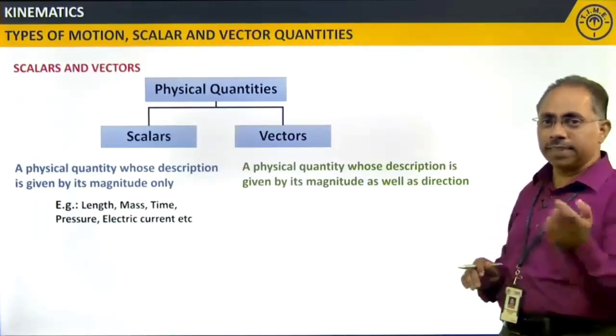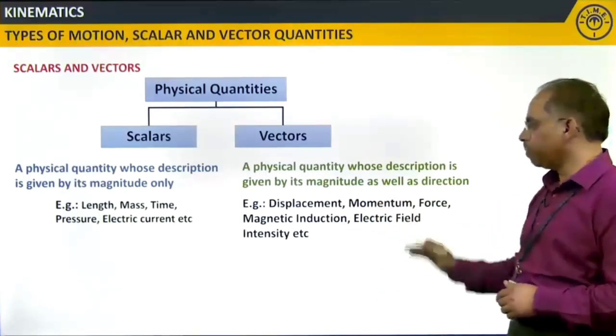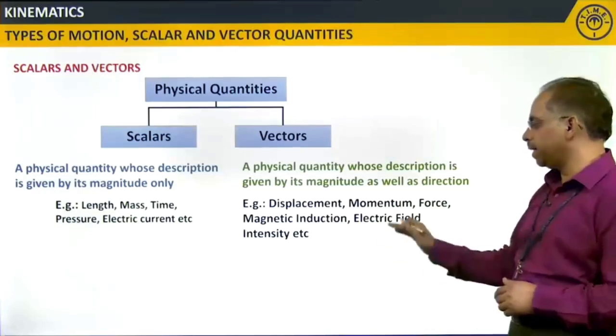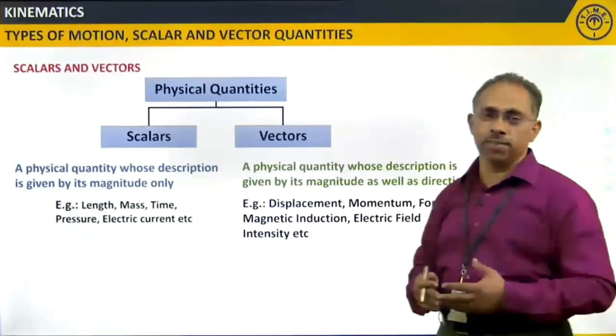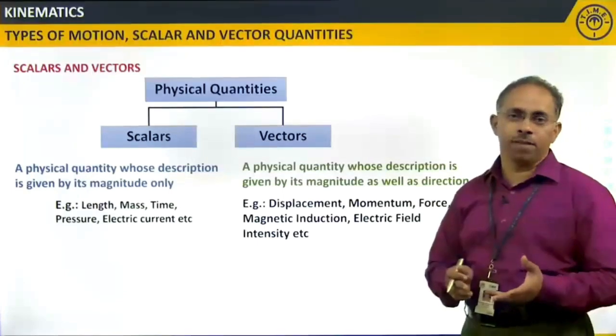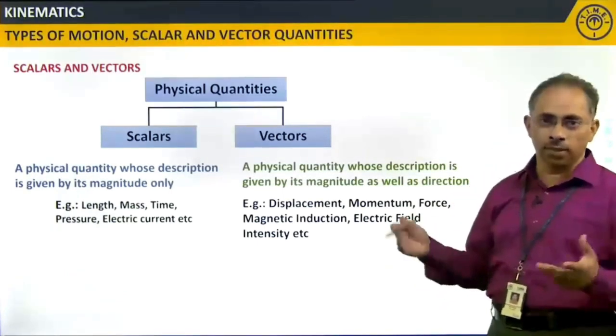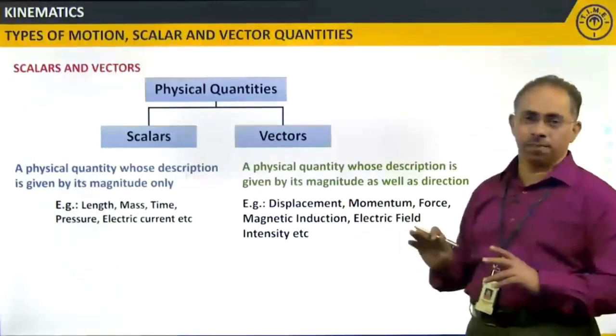Let us take some examples, then you will be able to understand. Displacement, momentum, force, magnetic induction, electric field intensity. I can give some more: acceleration. Some of the terms you might be aware of earlier, but most of the terms you will learn in your near future. Don't worry about that if you do not know these terms.